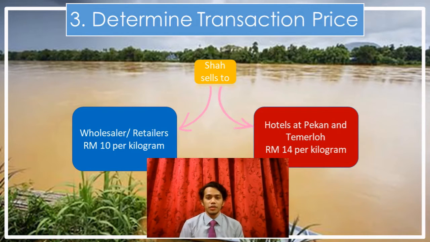For the second customer, which is the hotels at Pekan and Temerloh, Shah put the price at 40 ringgit per kilogram. Why? Because he knew those hotels could afford to buy patin fish at that price. Plus, he had to deliver the patin fish to the hotels. The distance from his farm to Pekan was about 42 km and to Temerloh about 140 km. It is far, right? This would incur more additional cost for him. So, that is why he put the price at 40 ringgit per kilogram. That's all from me. Thank you.